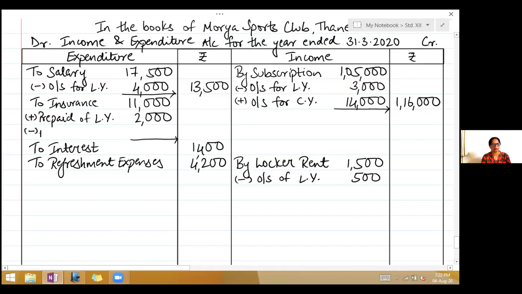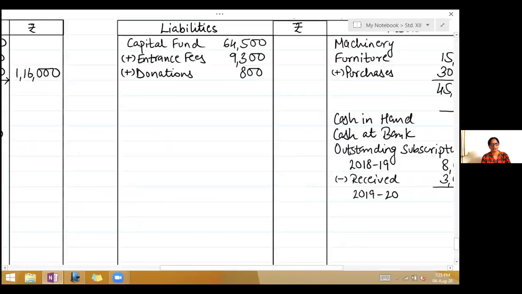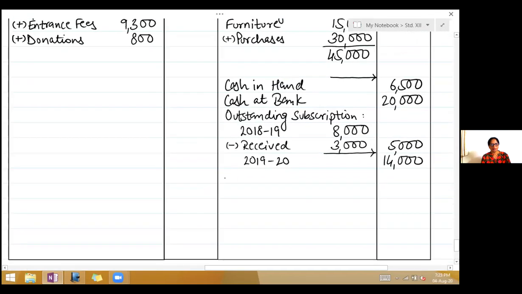So write less prepaid for current year is 2,500. Take it to the outer column, 10,500. Second effect of prepaid expense will now come on the asset side of the balance sheet. So write prepaid insurance premium 2,500.